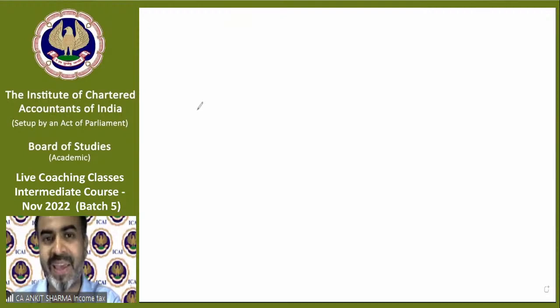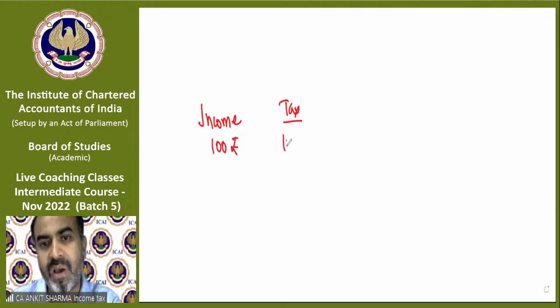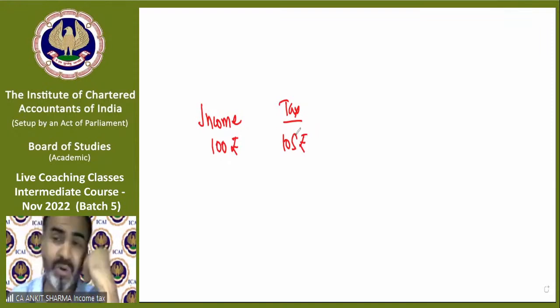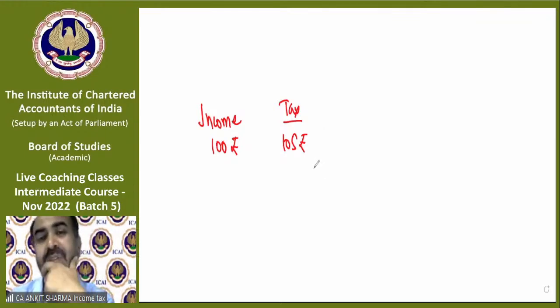What it says: suppose your income is 100 rupees and your tax is 105 rupees. If this happened, income tax says, suppose it happened that your income is 100 rupees and your tax is 105 rupees, so we will give you a discount of 5 rupees from your tax.